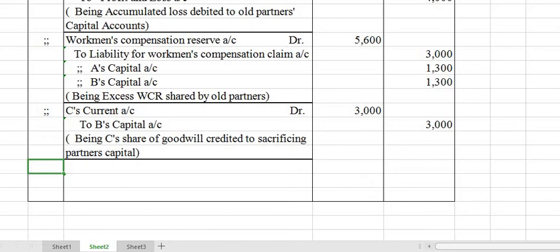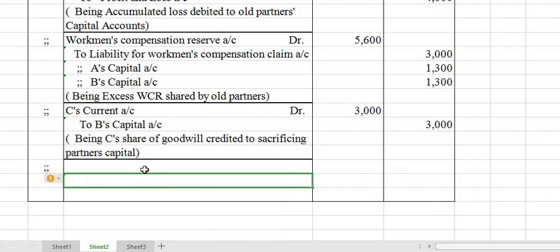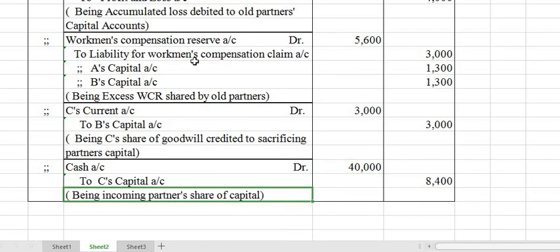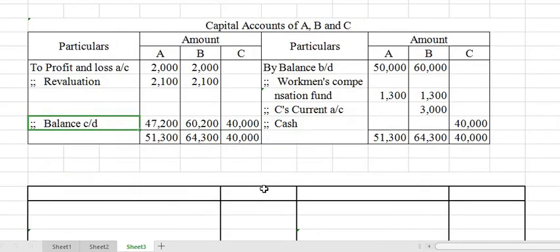Then the last entry, what is that? C has brought in his share of capital: cash account debtor to C's capital. How much? 40,000. So these are the journal entries we have to write in the journal. Okay, it's clear. Then come back to the balance sheet.